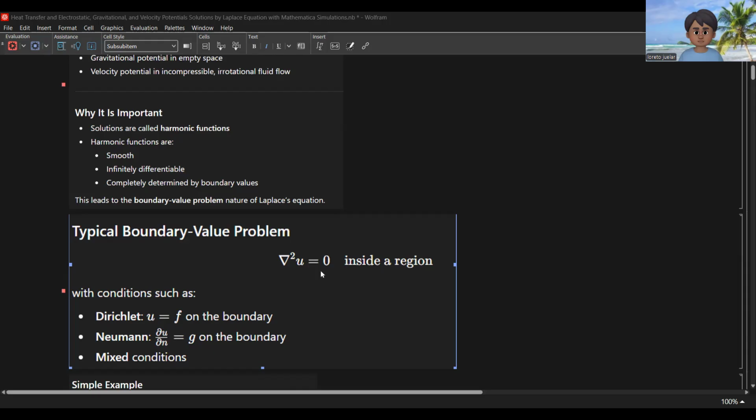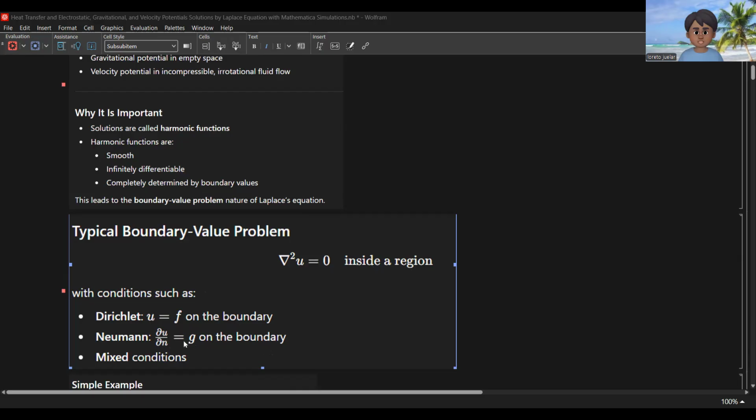The Laplacian of u is equal to 0 inside a region with a condition on the boundary. This is what they call the Dirichlet condition, u equal to f, and the partial of u with respect to n here equal to g.